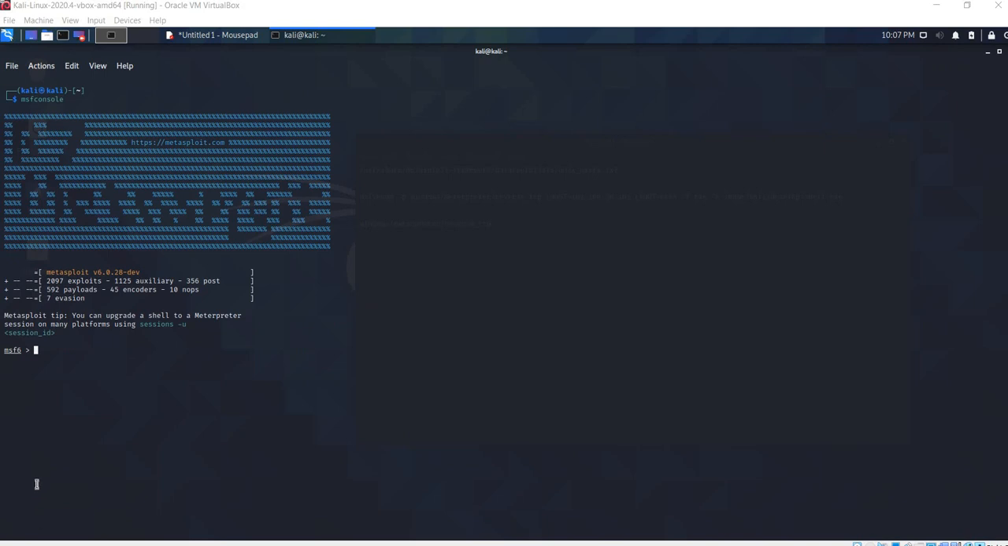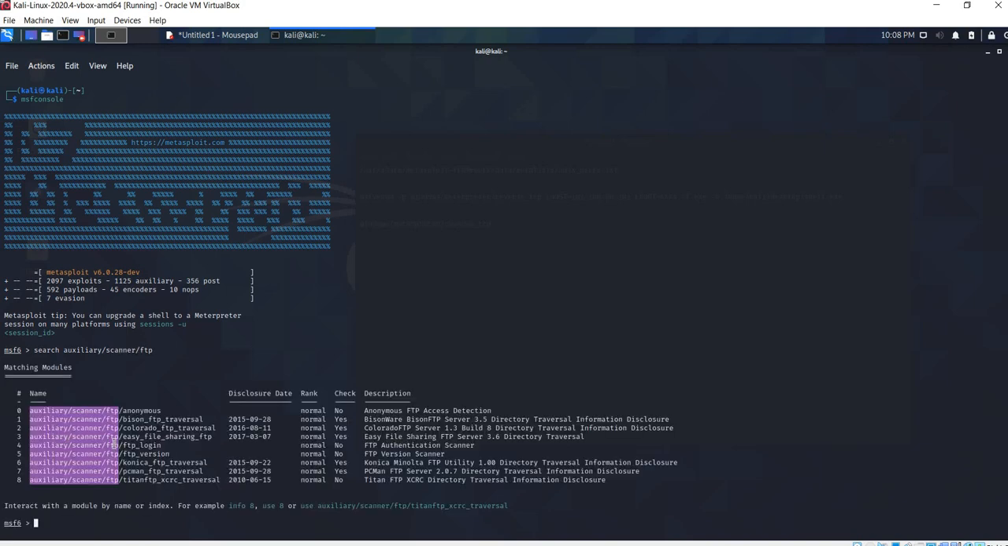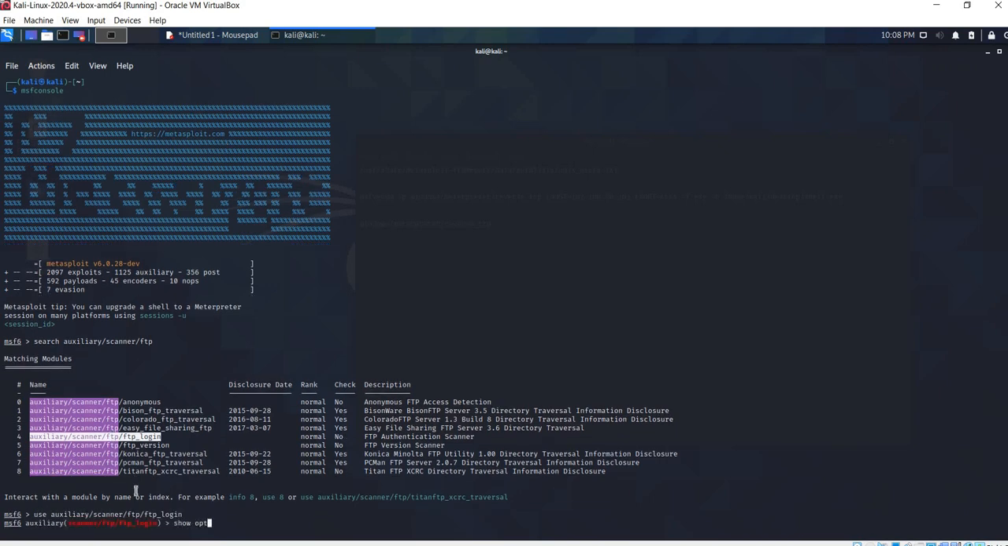Now I just restarted the Metasploit framework. To carry out the brute force attack, I'll have to search for the auxiliary FTP scanner present in the Metasploit framework. So searching for the auxiliary scanner. So this is the auxiliary scanner which we are looking for. We'll use that scanner and check out the options it requires.